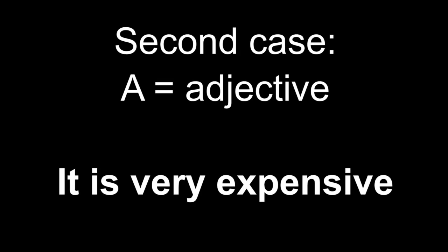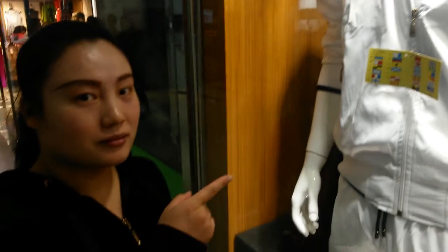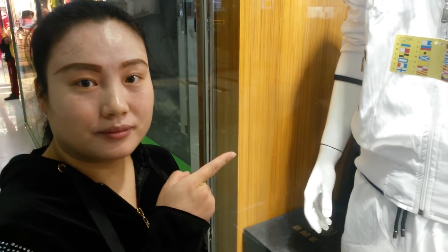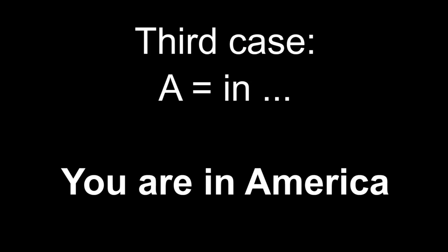Second case, describing with an adjective. It is very expensive. Expensive, that is 贵. So it is very expensive becomes it very expensive. 它很贵.